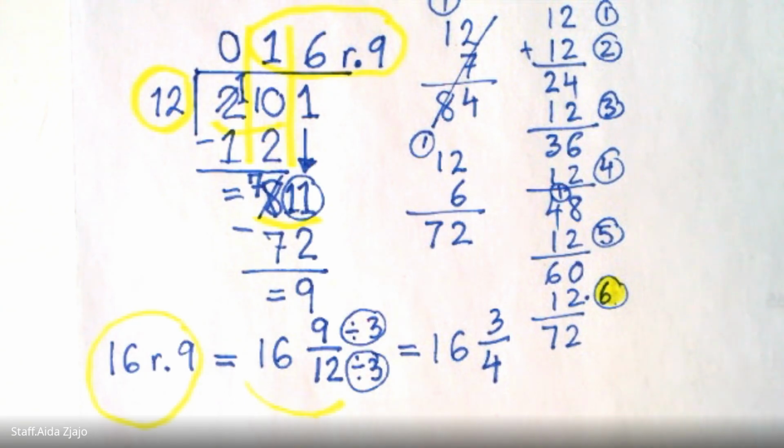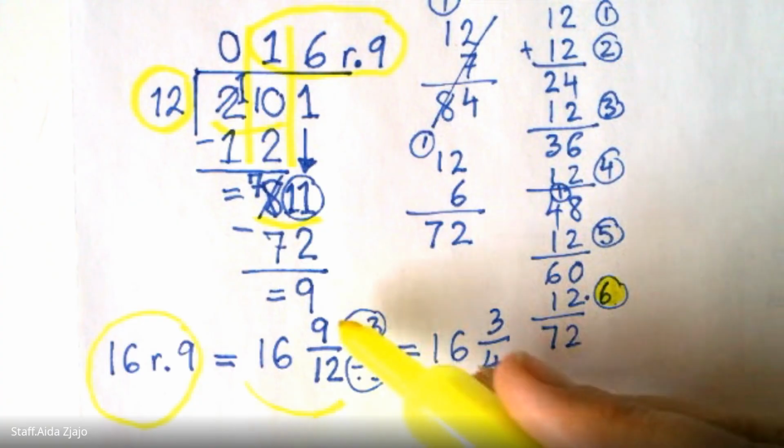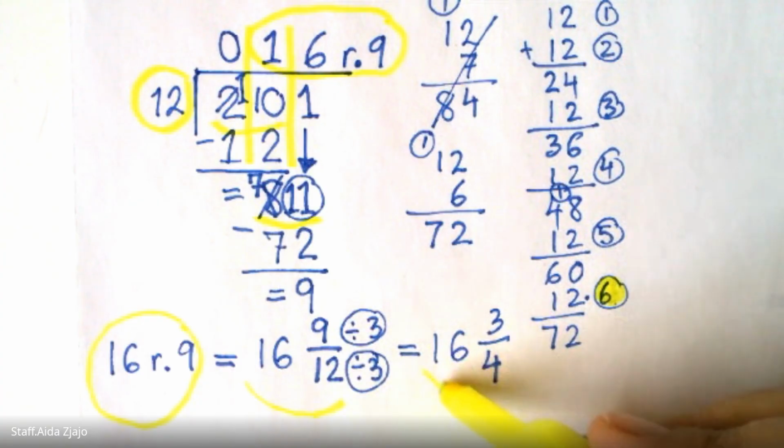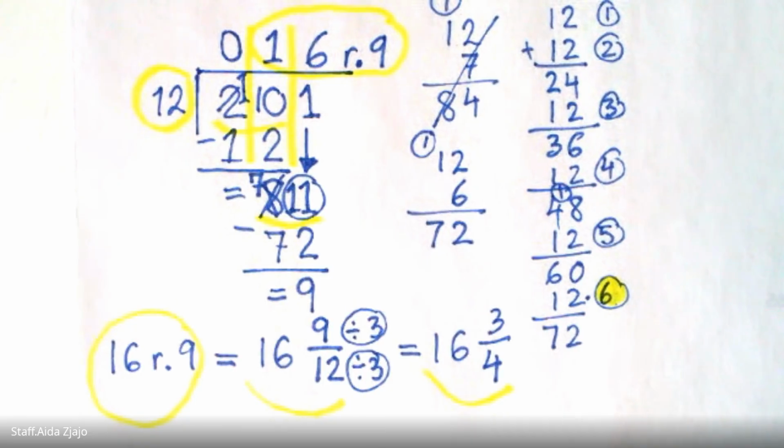If they ask to show the remainder in the simplest form, then you will see that this 9 twelfths is the same as 16 and 3/4. This is additional, and it's really important because that's how they will ask 5th graders to show their answer in division. So that was just 201 divided by 12, 16 and remainder 9.